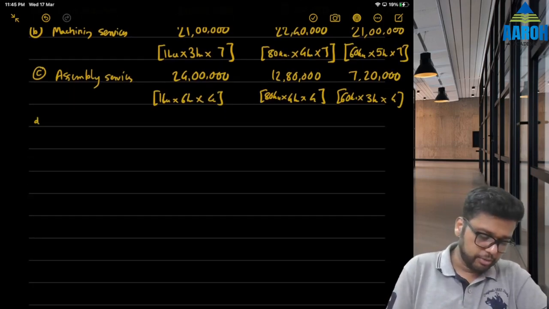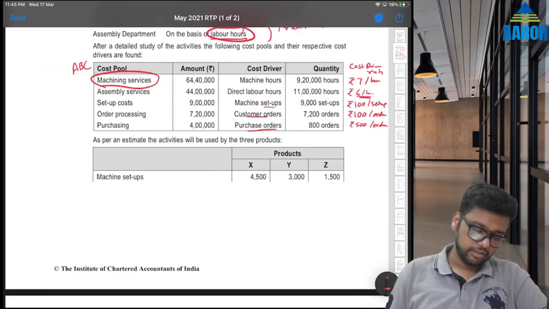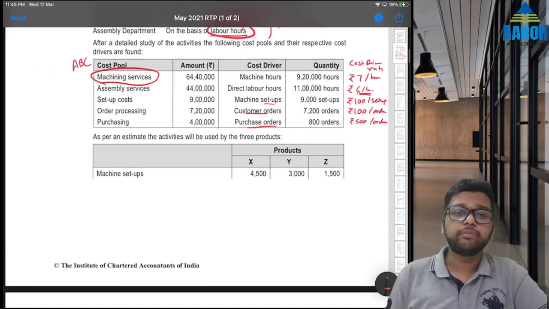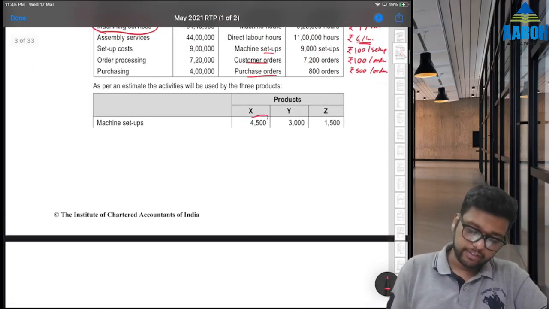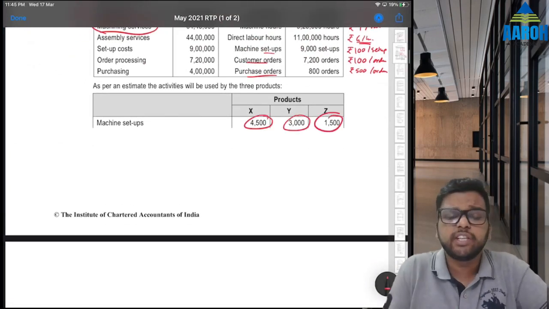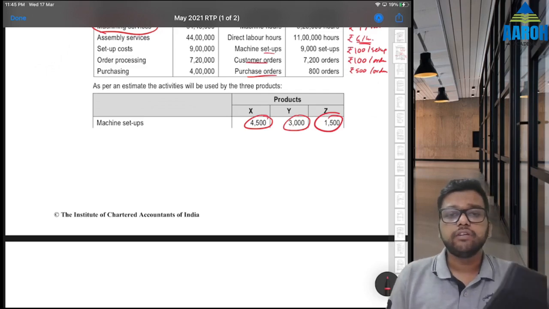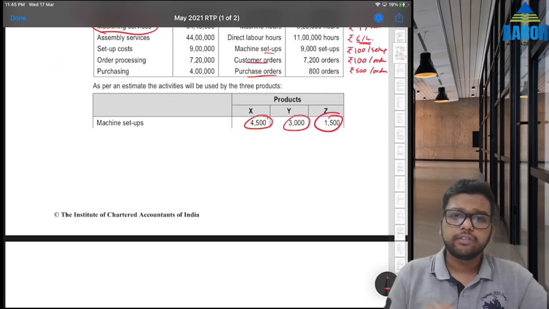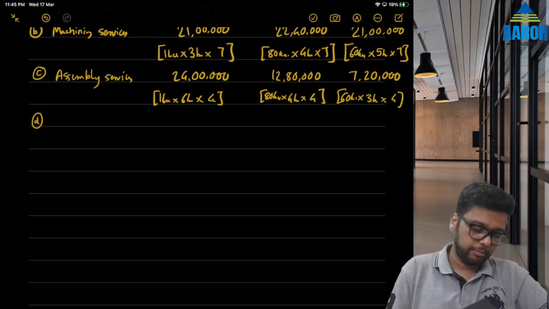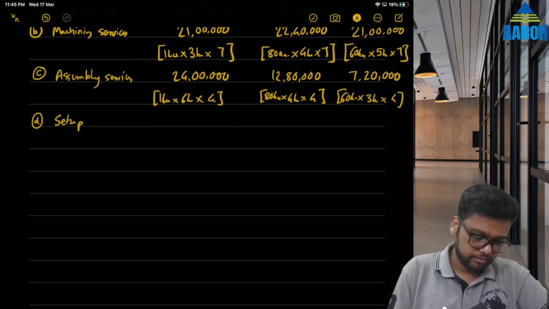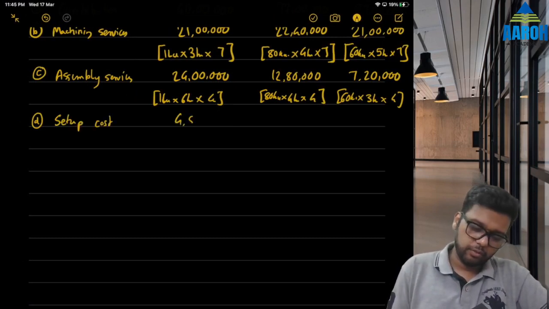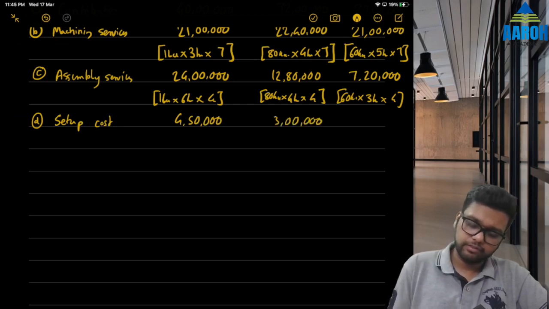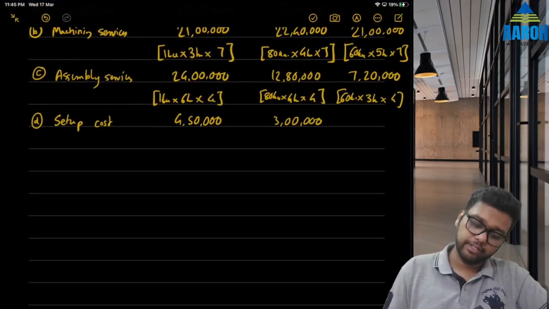Rest 3 are very easy because everything is directly given. Setup cost is 100 rupees per setup, and they have already given setups of each product, right? So this into 100. So what will it be? 4 lakh 50,000, 3 lakh and 1 lakh 50,000. Let me just write directly. 4 lakh 50,000, you should show the working. 3 lakhs and what was it? 1 lakh 50,000.